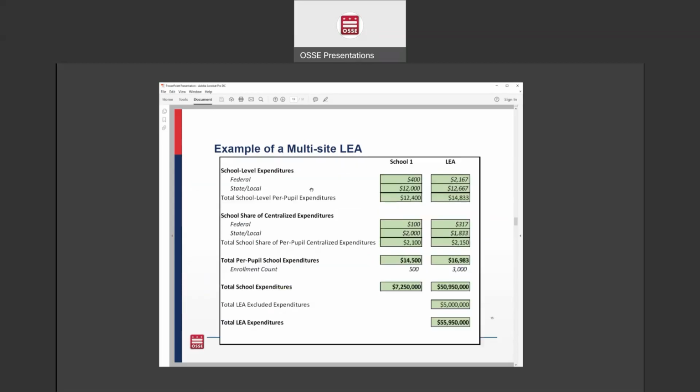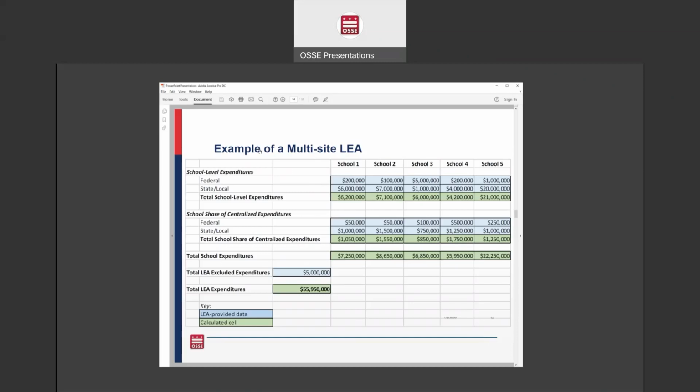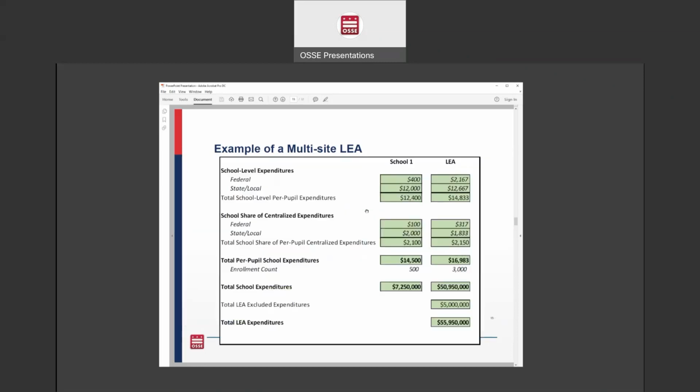So this is what the per pupil expenditures would look like in this example. So what I did was just using the data from school one. This is the per pupil expenditures that would be displayed for school one. And then in the next column is what the LEA's per pupil expenditures would look like.